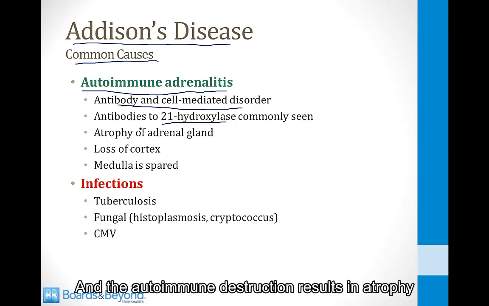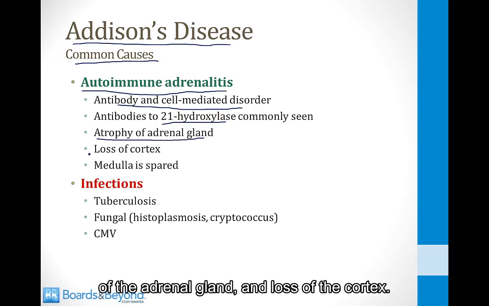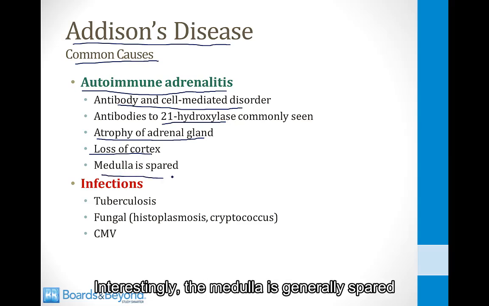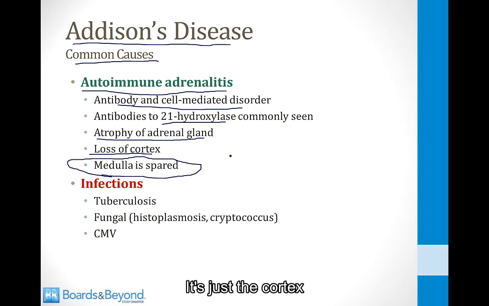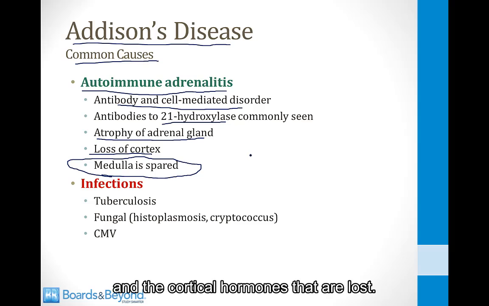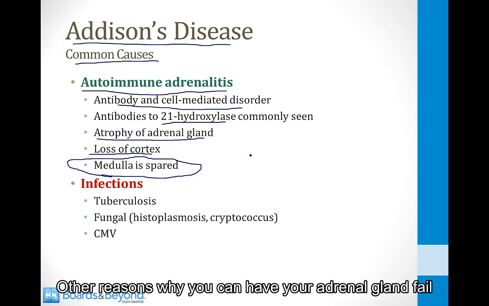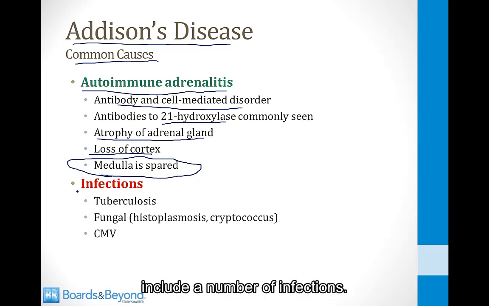And the autoimmune destruction results in atrophy of the adrenal gland and loss of the cortex. Interestingly, the medulla is generally spared in this condition. It's just the cortex and the cortical hormones that are lost. Other reasons why you can have your adrenal gland fail include a number of infections.